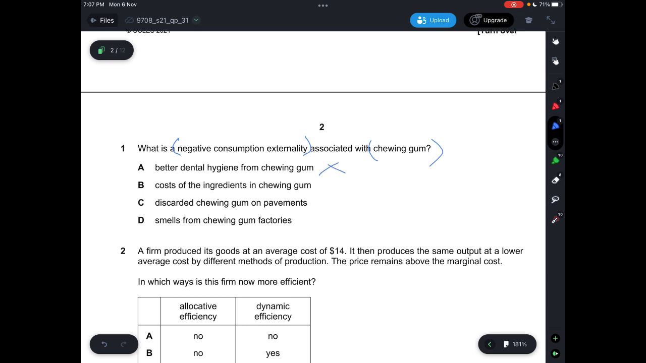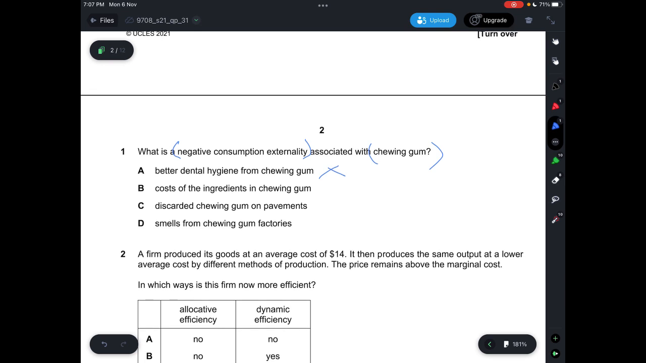B says cost of the ingredients in chewing gum. The cost here is actually associated with your supply. The producers have to think of the cost to produce that particular good. So that's why it's not part of consumption externality. So we can just rule that out.